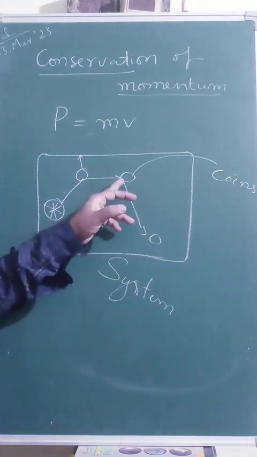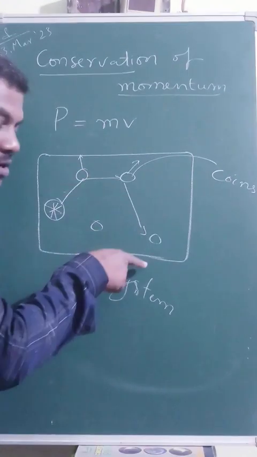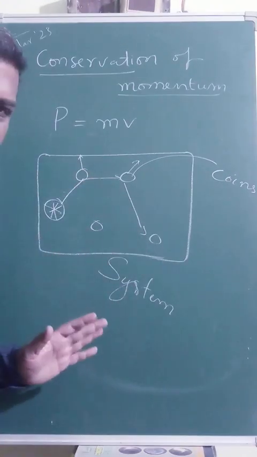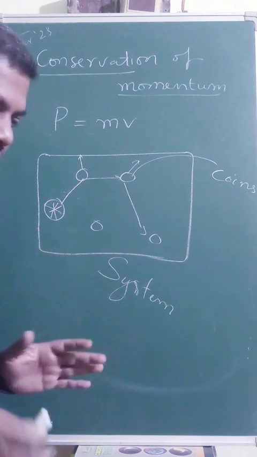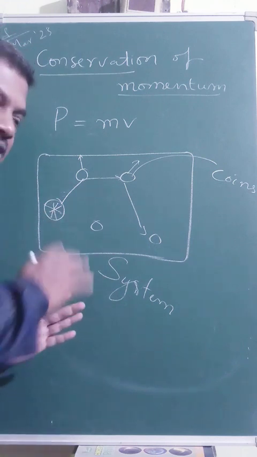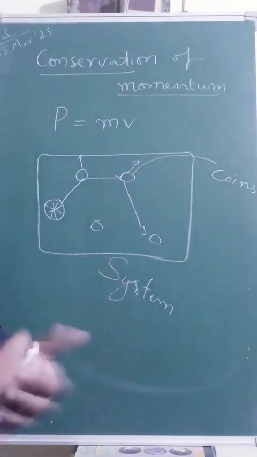Again, the striker goes to this coin, the coin may go this way, and the striker comes to this. Whatever the direction of scattering of the coins along with the striker, it doesn't matter. What is happening is that everything is happening inside the system of the carom board. That is what the meaning of a system is.